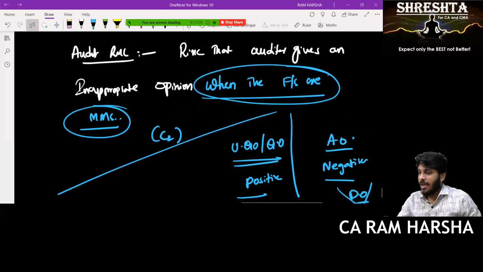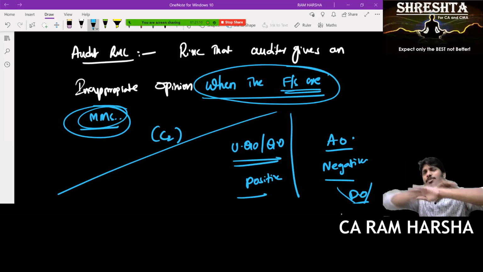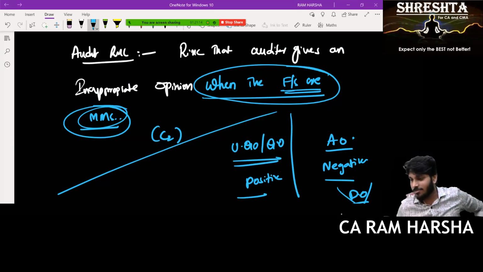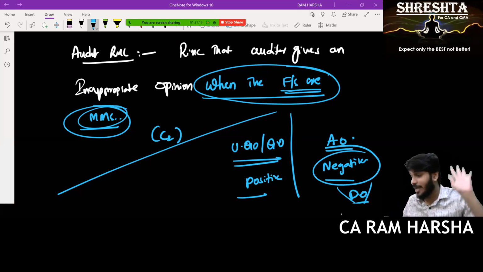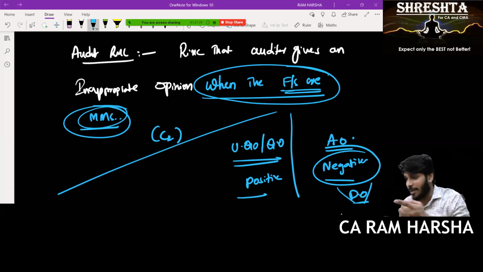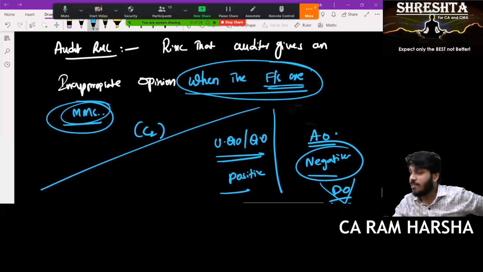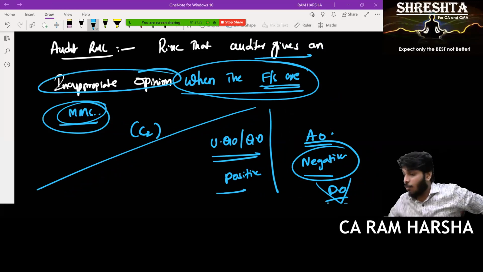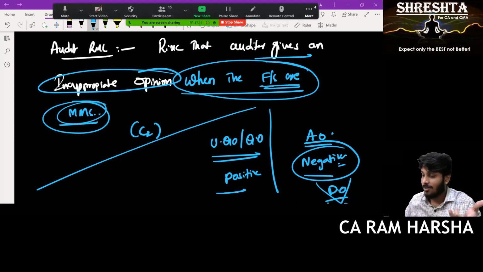Now tell me, when financial statements are materially misstated, containing so many mistakes, will you give positive opinion or negative opinion? Negative opinion. You should give what opinion? Negative. So negative opinion will be appropriate, correct? Yes, sir. But you are giving which opinion? Inappropriate opinion you are giving. What is inappropriate here? Positive.